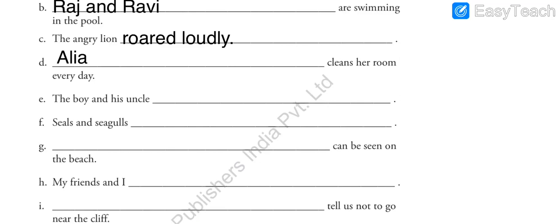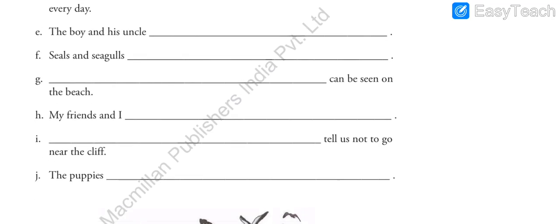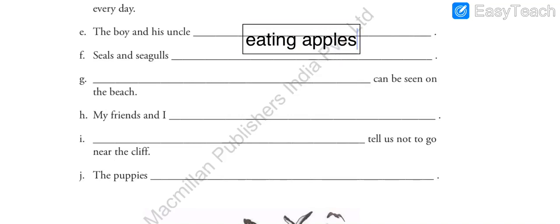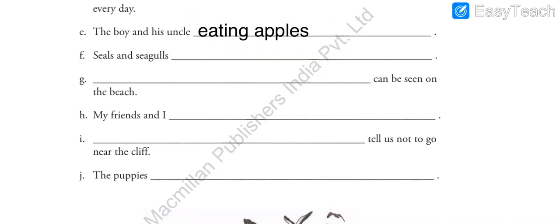Next one, the boy and his uncle dash. Now we can say the boy and his uncle are playing, they are doing something. So let me write something. The boy and his uncle are eating apples. I want to write apples. The boy and his uncle are eating apples. So that is one of the possible answers which I have written.